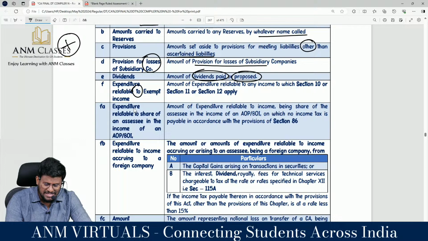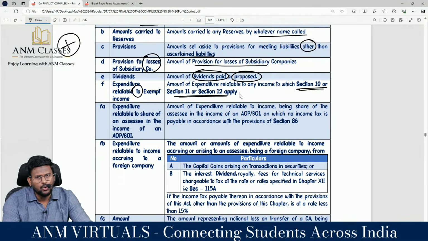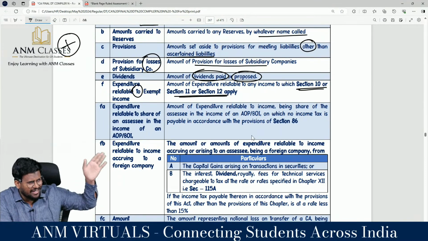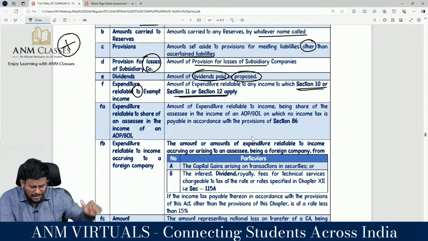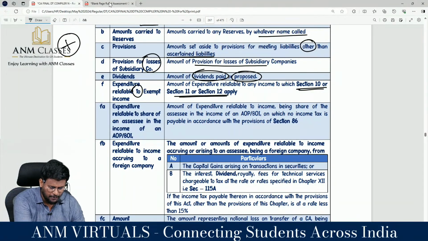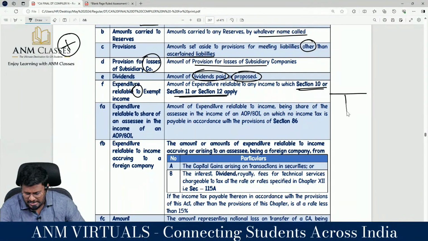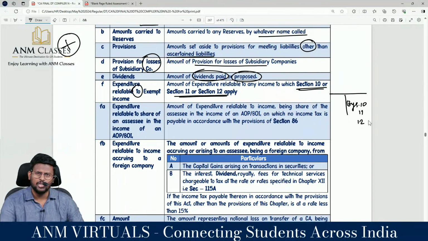Expenditure relating to exempt income: the amount of expenditure relating to any income covered under section 10, 11 and 12 applies. Anyway, section 10 are exempt income. If you credited those exempt incomes to P&L account, net profit would have been increased by section 10, section 11, section 12.